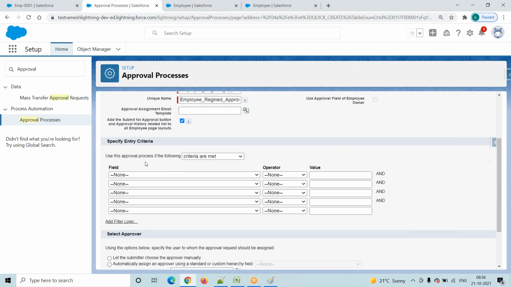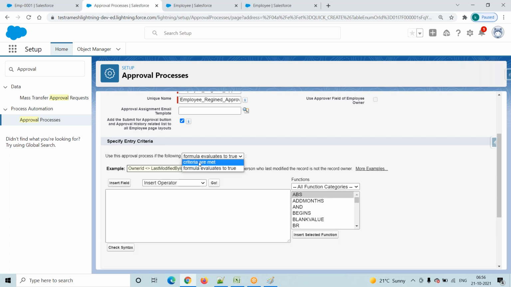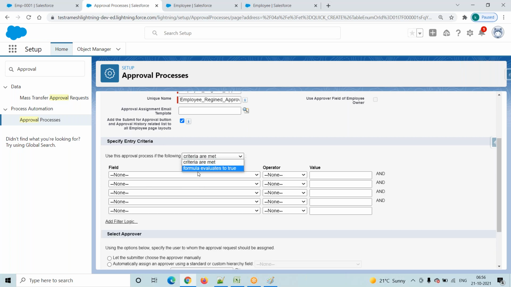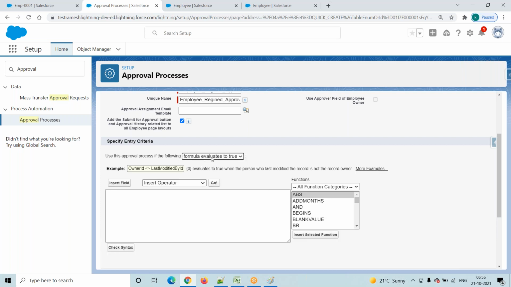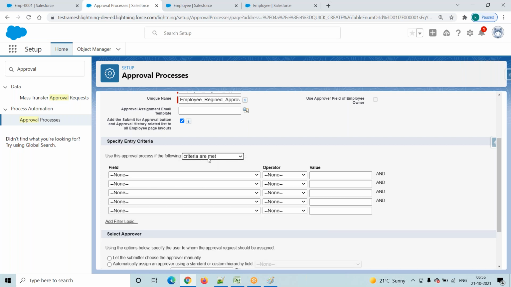Now coming here, specific entry criteria. Specific entry criteria has two options, right? Criteria are met, and formula evaluates to true, right? Here also I'm going with criteria are met. What about formula evaluates to true? We'll discuss that later. Now coming into criteria are met.